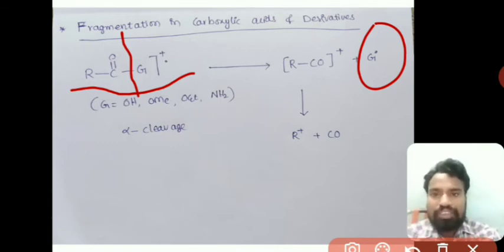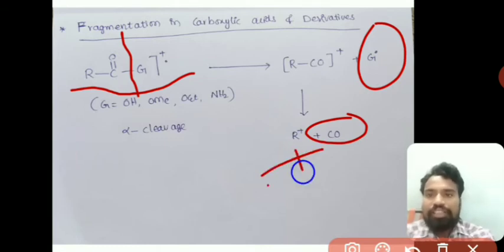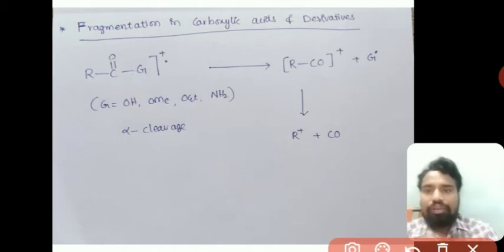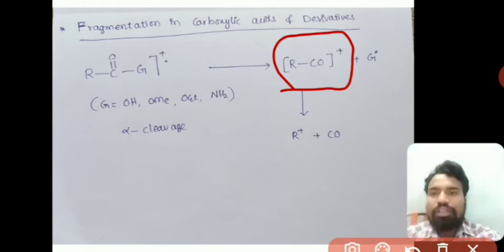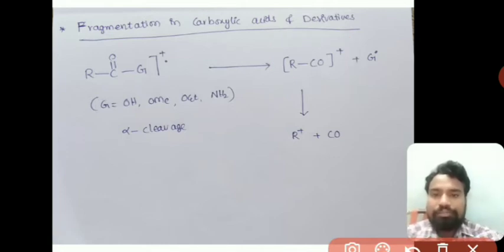As we have previously discussed in ketones, R C double bond O plus will be converted into R C triple bond O plus, then by losing CO it is converted into R plus, and this R plus will further undergo fragmentation. So in the case of aldehydes and ketones, as well as carboxylic acids, the R C triple bond O plus is the characteristic peak. This is the fragmentation in carboxylic acids and their derivatives, esters as well as amides.